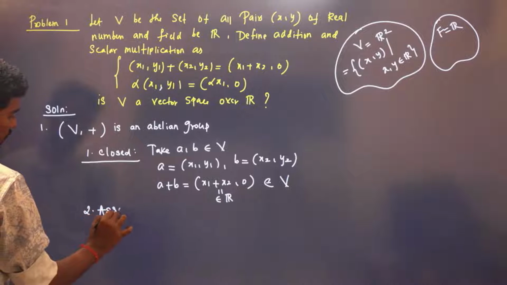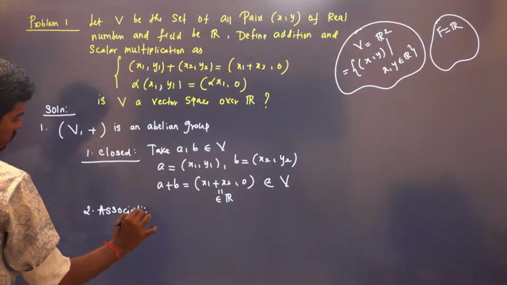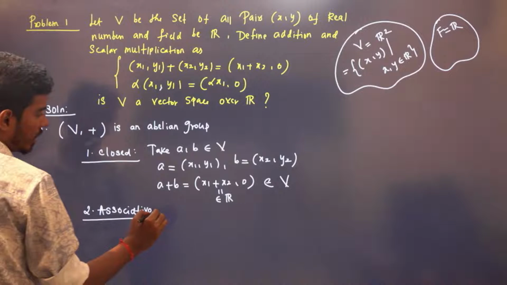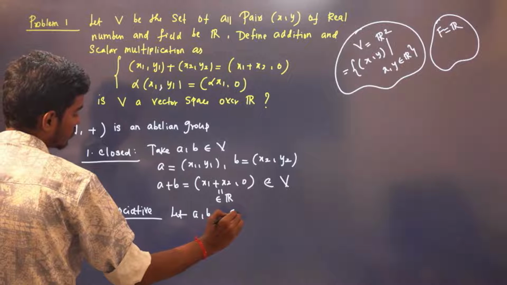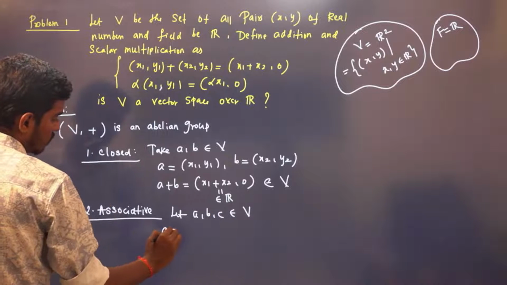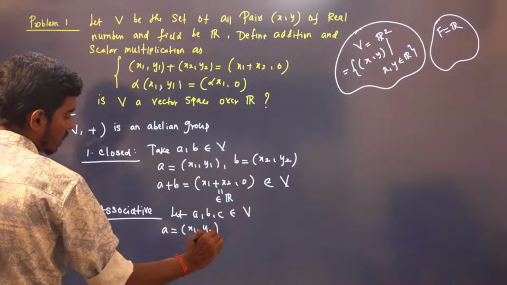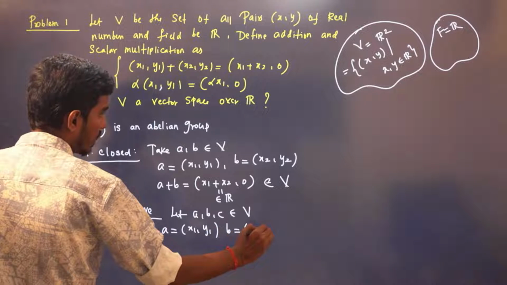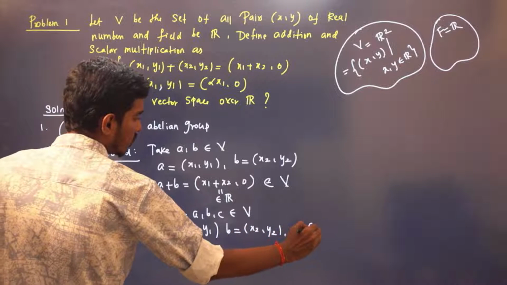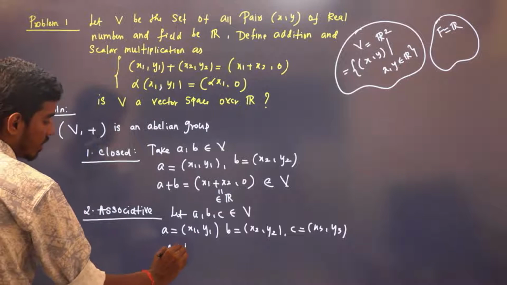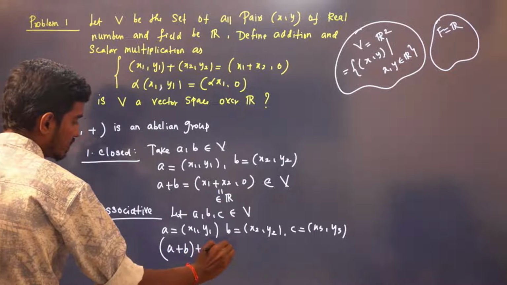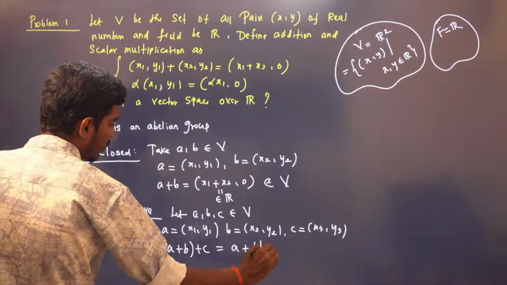Now for associativity, it is again true, right? Let us take a, b, c belonging to V. Let a be x1, y1, b be x2, y2, and c be x3, y3. You just check this, right? So a plus b plus c is the same as a plus b plus c.